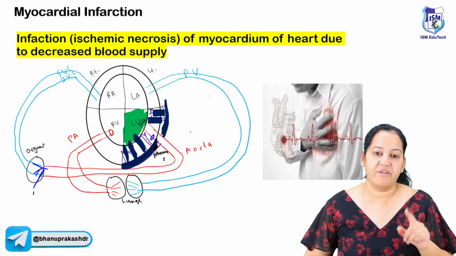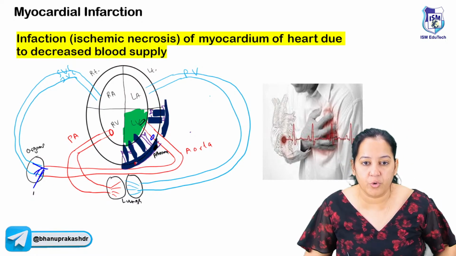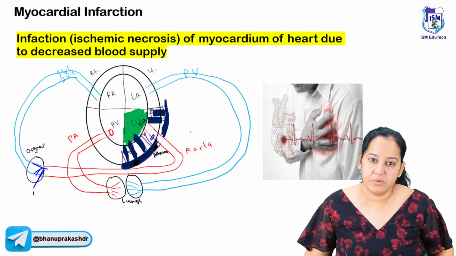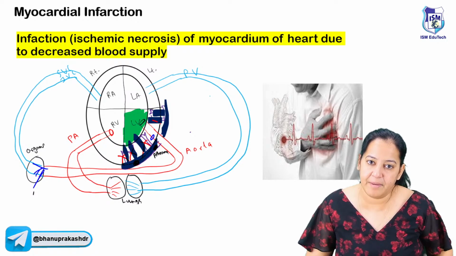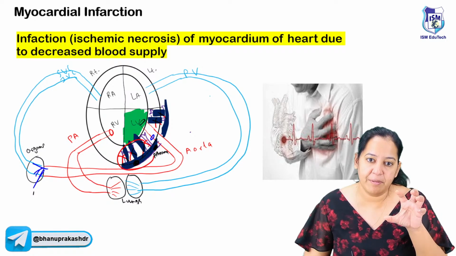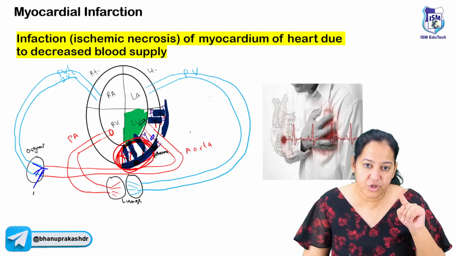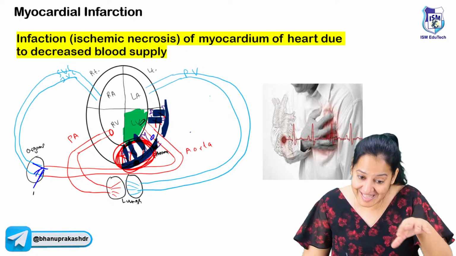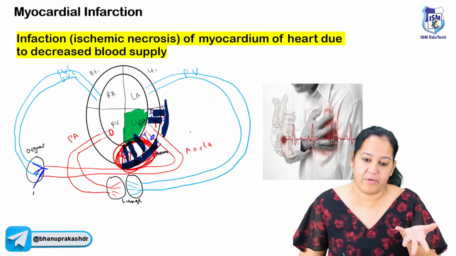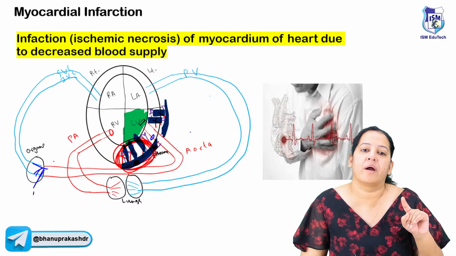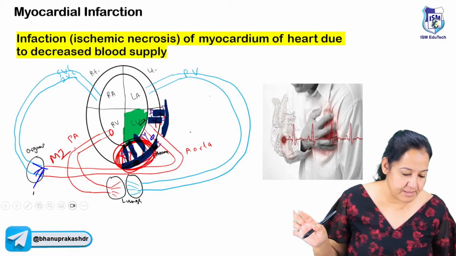Now imagine if one of the coronaries is obstructed. Let me obstruct the coronary. If this coronary is obstructed, these small coronaries will not have blood in them. For example, these coronaries don't have blood because the big coronary is obstructed. So this portion of the heart is not getting blood. So the cells present in this portion will undergo necrosis. They will die. And this is known as myocardial infarction. It is irreversible. How many of you got it?